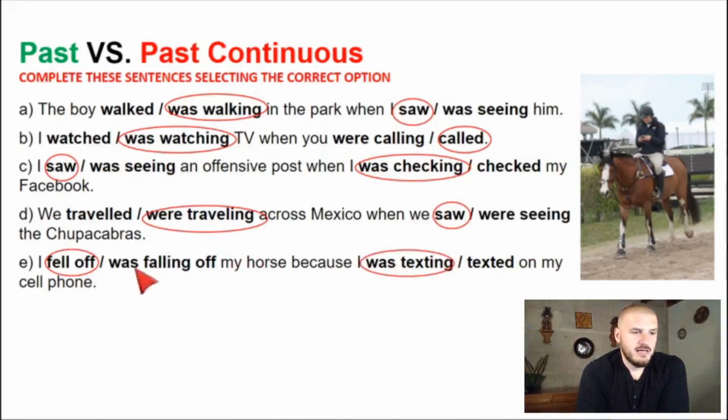Okay, so you can see lo que yo estaba haciendo cuando algo más pasó o interrumpió, ¿verdad? So what I was doing when something else happened. And the organization doesn't really matter. You can have past simple first and then past continuous, or past continuous and then past simple.